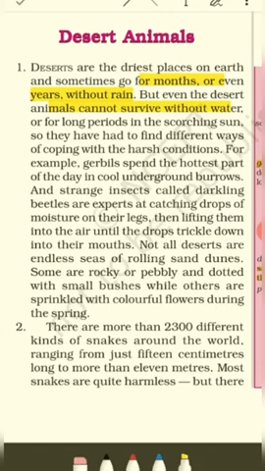Let's find out. Animals cannot survive without water for long periods in the scorching sun. In the hot sun, it's difficult for them, and they have to get a source of water also. So they have to find different ways of coping with the harsh conditions.